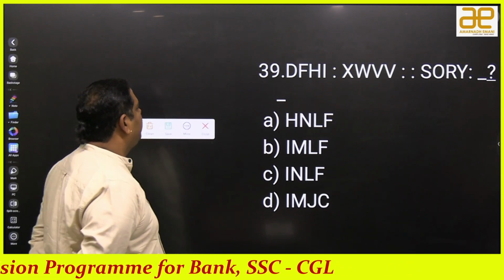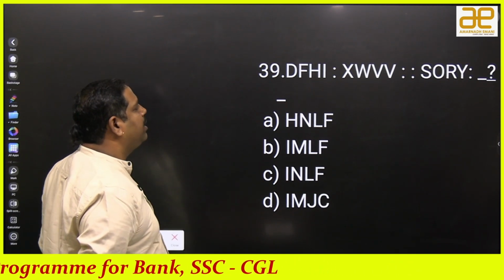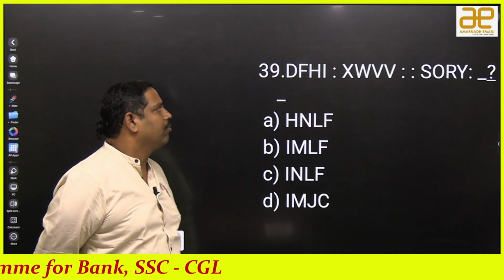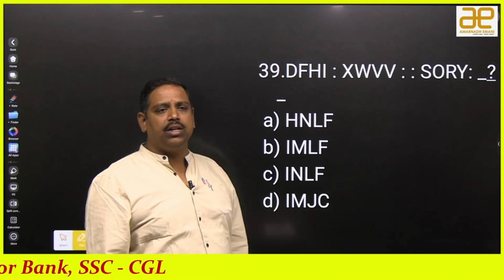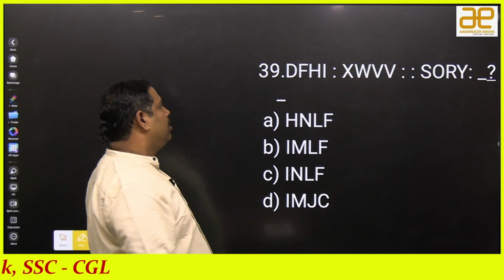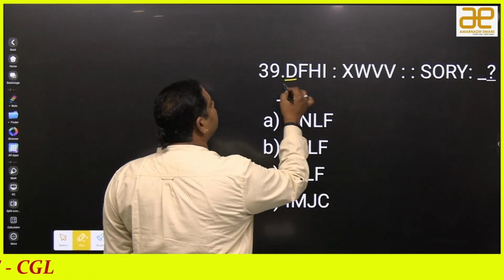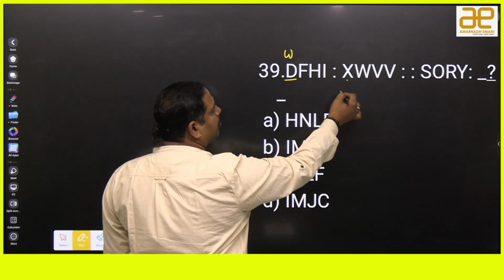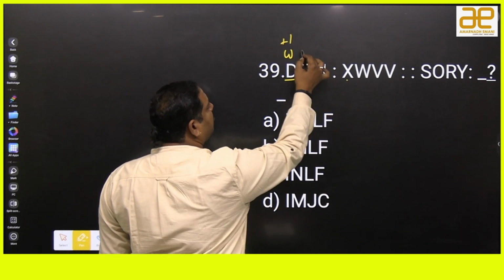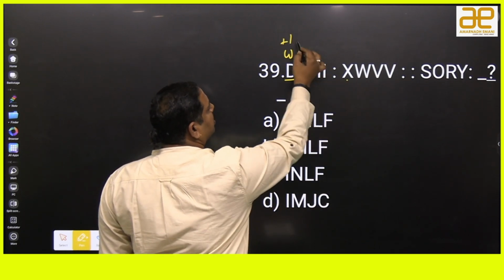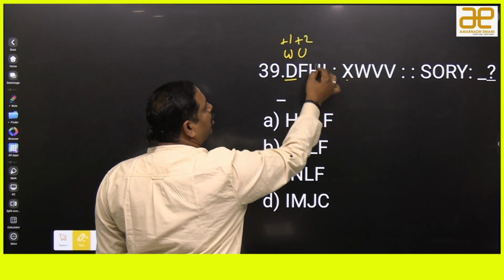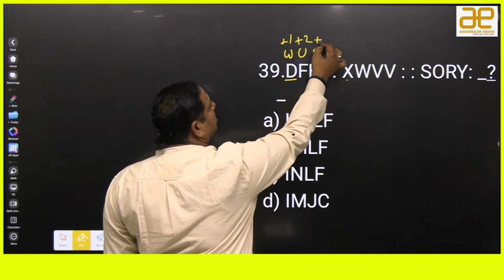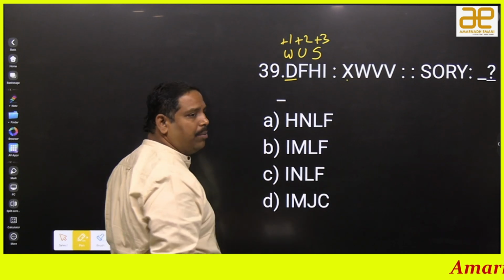DFHI XWVV SORY is to question mark. Not getting the logic? Look at the board. If you observe D's opposite pair, plus 1. F's opposite is plus 2. H's opposite plus 3 is V. Am I right?